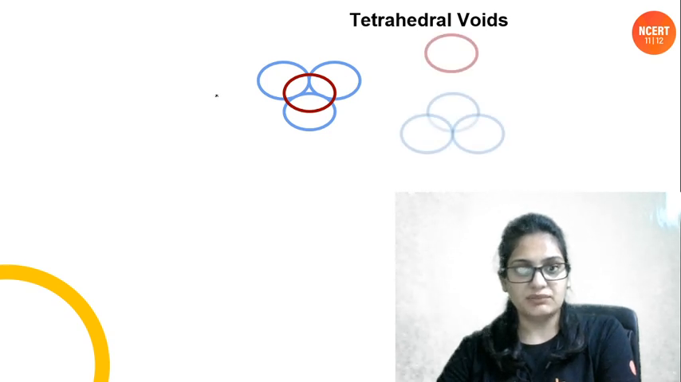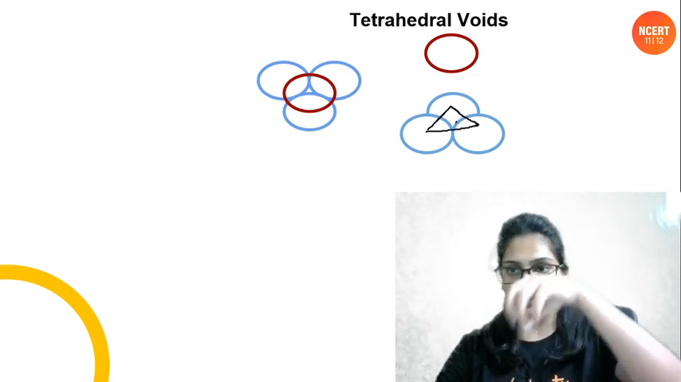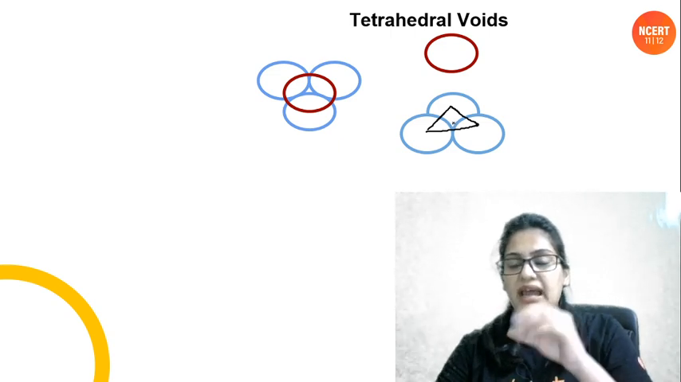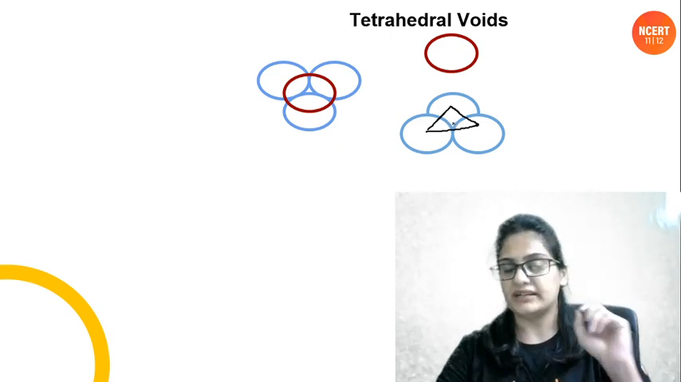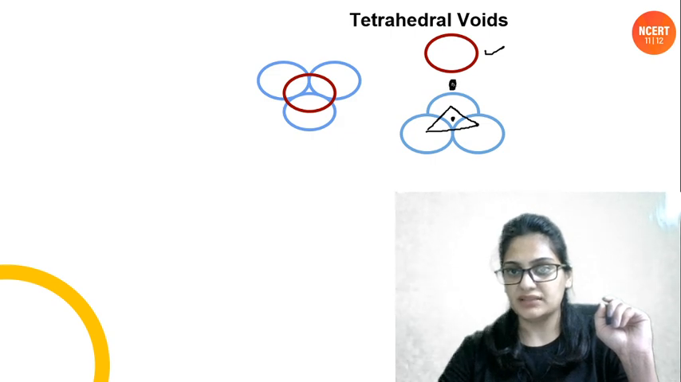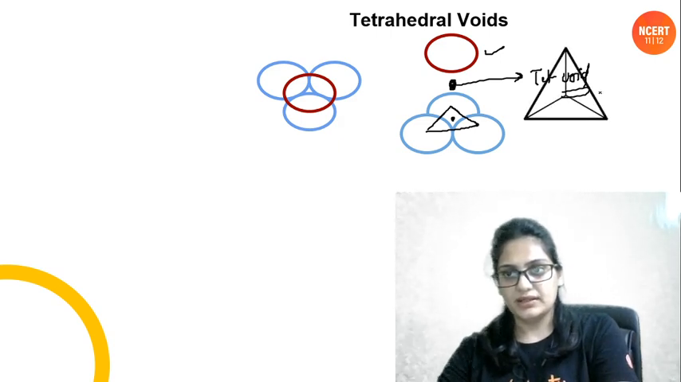3 atoms will be forming an equilateral triangle. And when you place another atom over it, then the little space that is formed between the 3 atoms and the atom above it is called a tetrahedral void. Somewhere here it will form, between these 3 atoms and this atom. This will be called a tetrahedral void. That's what we did. Okay, so this is how it will look.